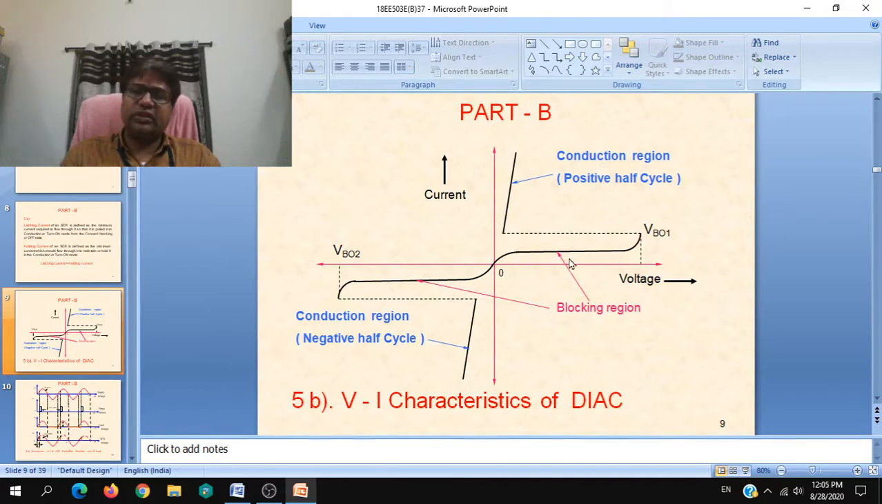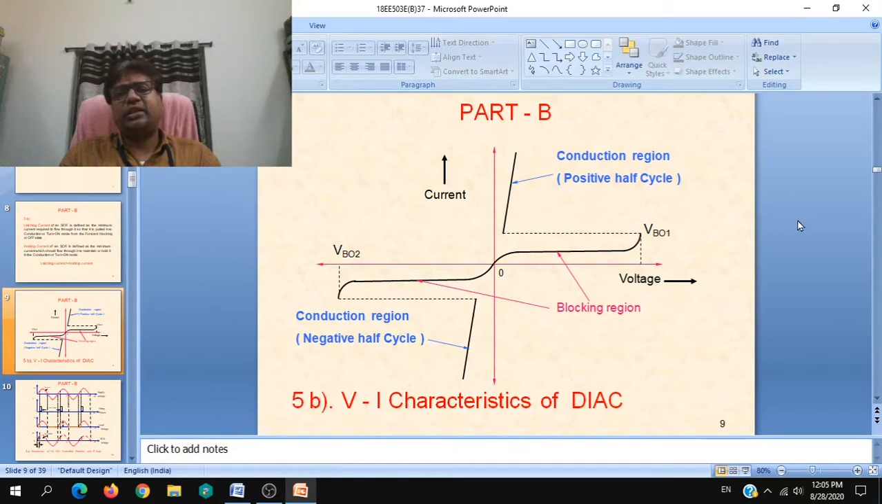So this is forward blocking state or off state, and this voltage is the forward breakover voltage VBO1, or the voltage at which the diode breaks down and conducts. The voltage across it falls down to a very low value. Until that time, it will be blocking the total voltage and the load will not be getting any voltage. And when the breakover voltage is reached, it enters into conduction mode or on state.